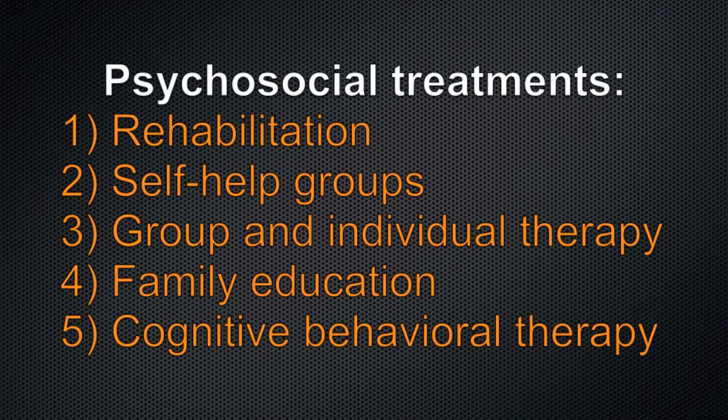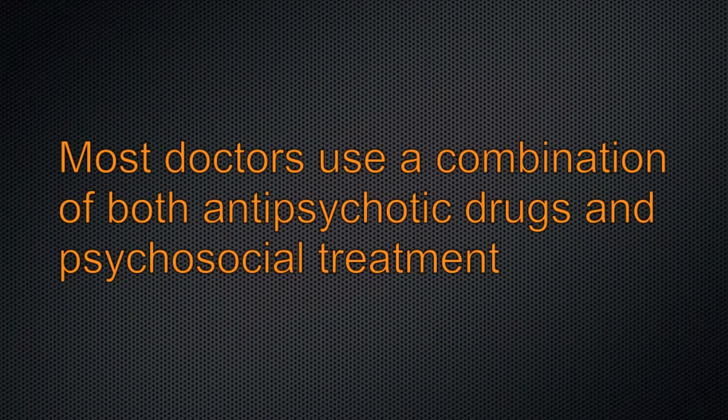Psychosocial treatments. In addition to the use of antipsychotic drugs, psychosocial treatments are also used in order to treat schizophrenia. This type of treatment is designed for patients who are already stabilized and may be on antipsychotic drugs. Psychosocial treatments, such as group or individual therapy, can help patients deal with the everyday struggles of their illness, such as self-care, work, and forming and maintaining relationships. Other examples of treatments include rehabilitation, self-help groups, family education, and cognitive behavioral therapy. Most doctors use a combination of both antipsychotic drugs and psychosocial treatment to treat those who suffer from schizophrenia.